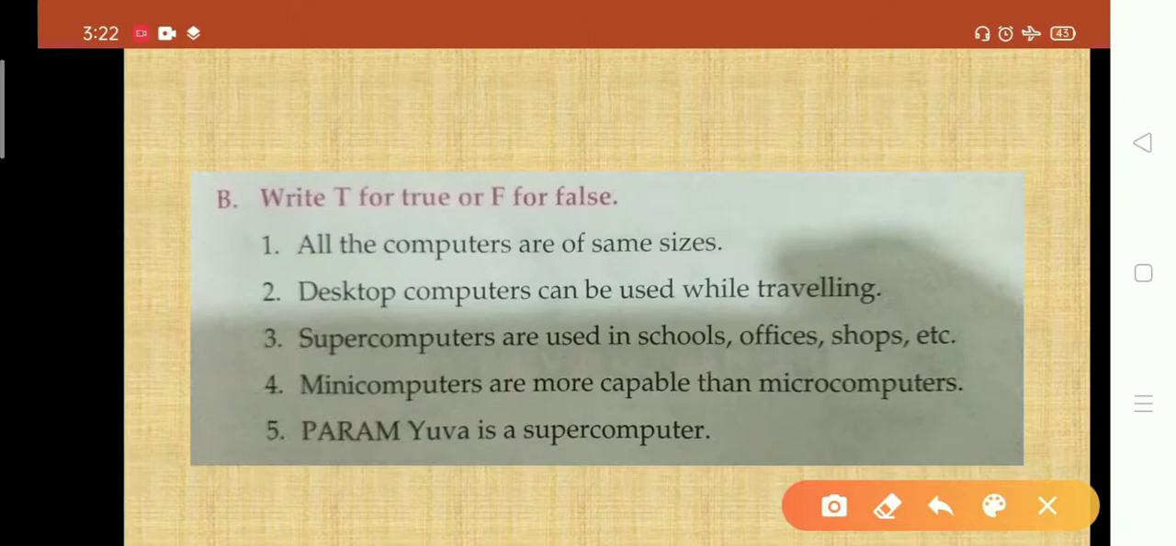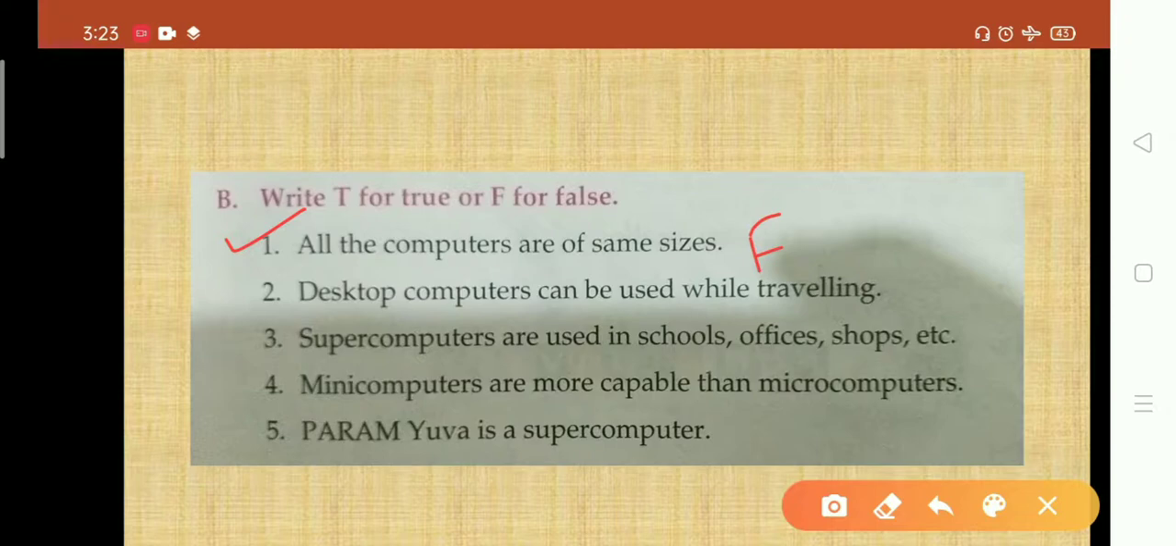Supercomputer is very big in size, very expensive. We are just talking about size. So you can see that laptop is quite smaller than desktop. So it is completely a false statement that all the computers are of same size. No, all the computers are not of same sizes. Clear?